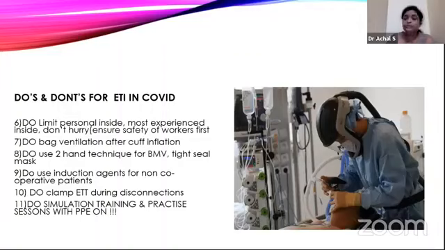After you intubate, immediately clamp the ET tube, then connect to positive pressure ventilation, inflate the cuff, check for the position, then again clamp the ET tube, connect to the ventilator, and clamp it again before suctioning. Clamping is very important. And do simulation training and practice sessions with the PPE on, because it is difficult to do with the PPE.